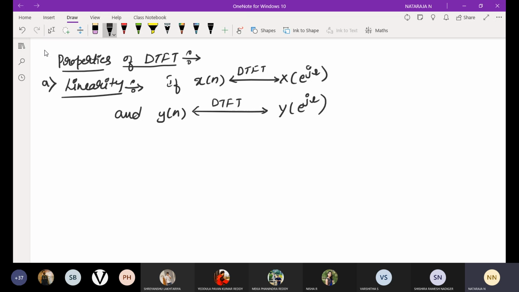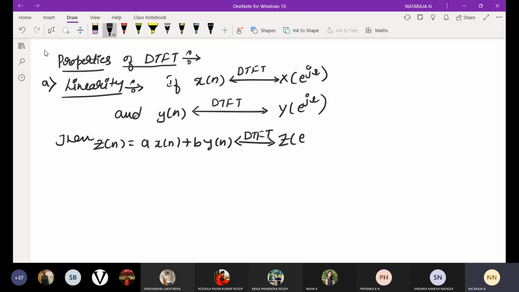then if z of n is equal to a into x of n plus b into y of n, its DTFT pair is Z of e power j omega, which is equal to a into X of e power j omega plus b into Y of e power j omega.